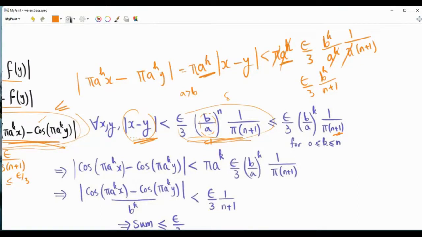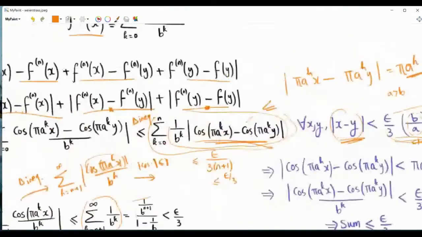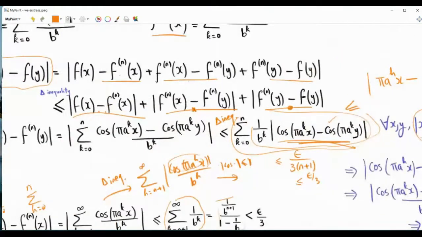So it depends on epsilon. It depends on those parameters b and a, and it depends on n. Well, n itself again is chosen based on epsilon and b. So we have a delta that will depend on these two parameters a and b and on epsilon. Delta will not depend on the exact choice of x and the exact choice of y. So long as the distance between x and y is less than this quantity, then we are able to make this middle term less than epsilon over 3.